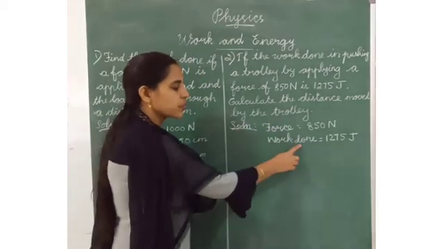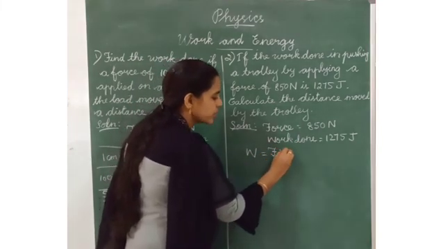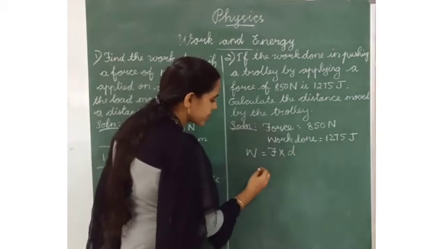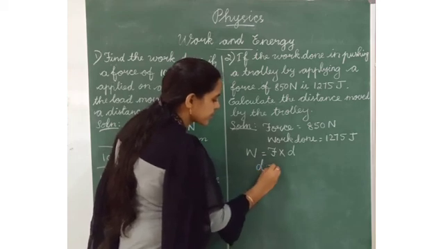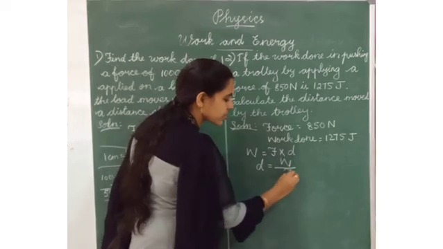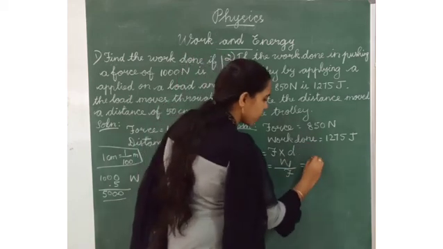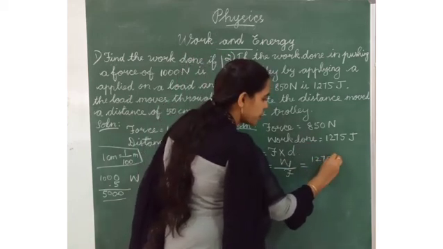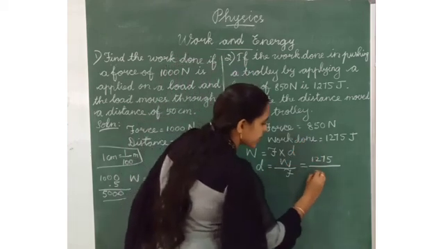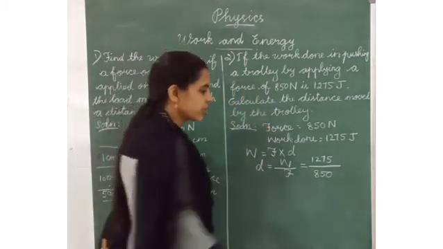We have to calculate distance. What is the formula to find work done? Work done is equal to force into distance. Yes. So we have to find the distance now. Distance is equal to work divided by force. Okay. Now we have to substitute the values. Work done 1275 divided by force 850. We have to divide these numbers.